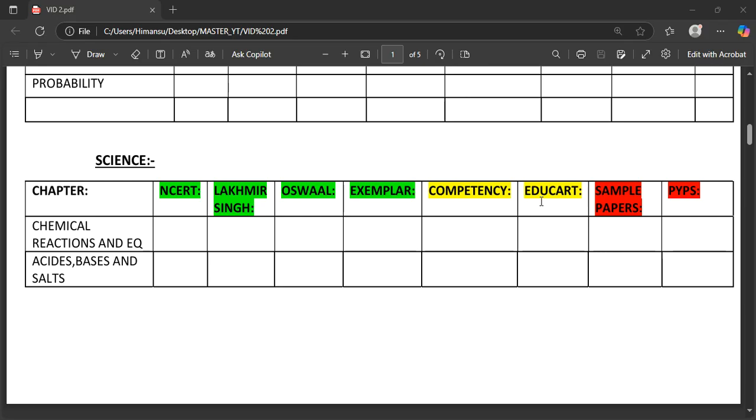Competency, yes, I told you, you can just follow whatever chapter you want. Educart, whichever publication you want. Educart One Shot, the same book I'm telling you. Sample paper, previous year paper, yes.